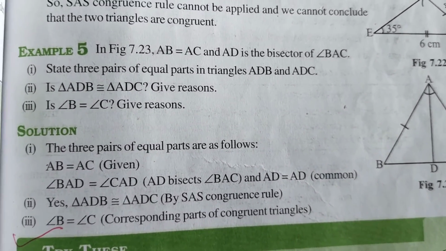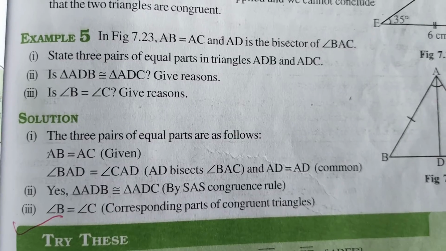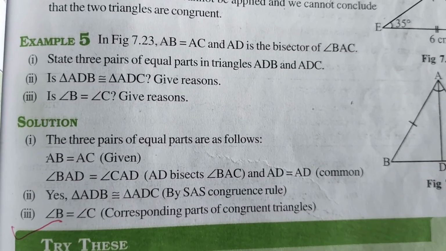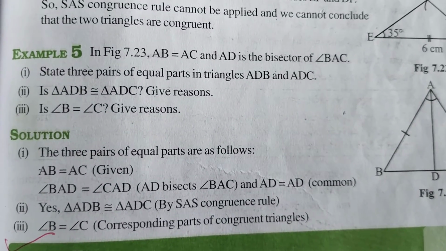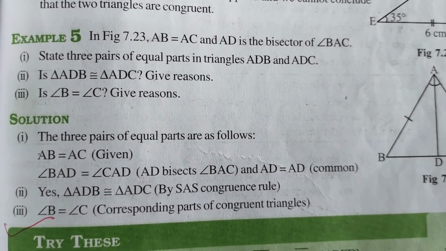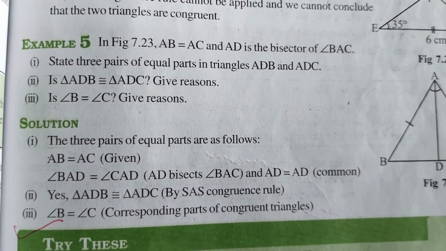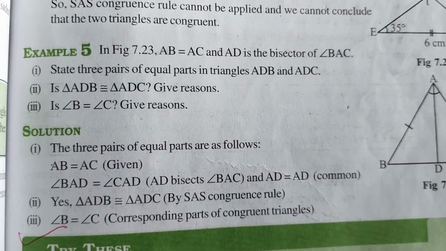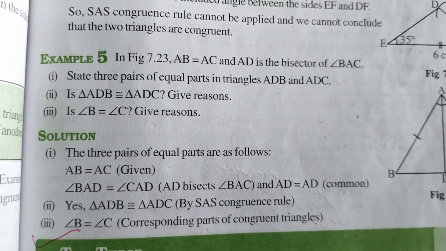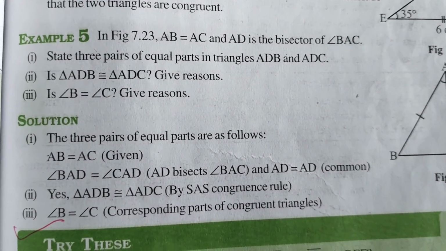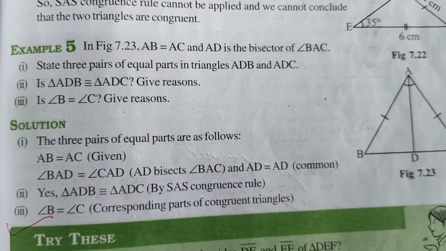So by the SAS congruence rule, triangle ADB is congruent to triangle ADC. And what he asked, why are angle B and angle C equal? Angle B and angle C are equal because they are corresponding parts of congruent triangles.